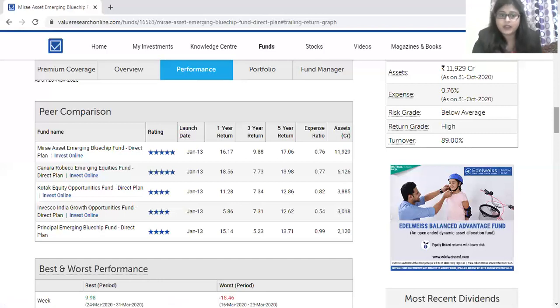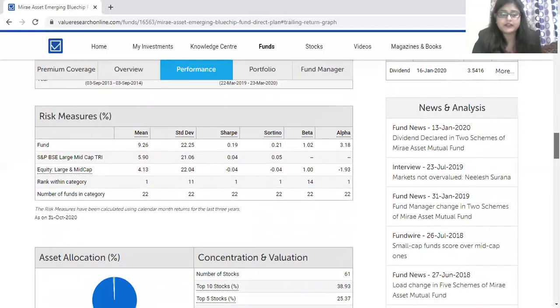If we take the risk measures part, there are certain terms written here, like mean, standard deviation, Sharpe, beta and alpha. I'm going to explain one by one what these exactly mean. Mean is something called average. This graph is showing the risk measures calculated using calendar month returns for the last 3 years.